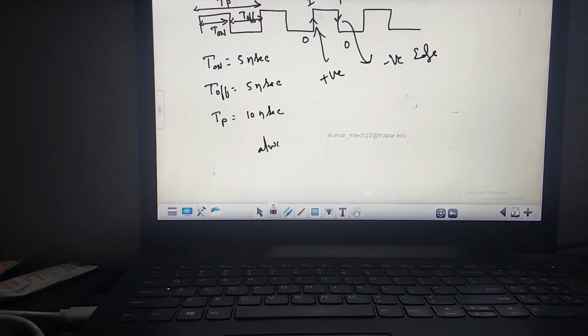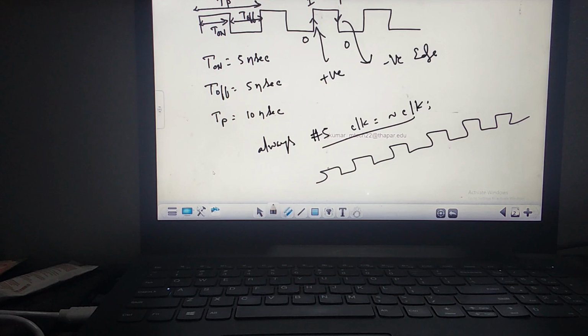So whatever I'm using here, always #5 clock is equal to not of clock. This is generating the clock like this. You can understand? So the clock time period should be how much? T1 should be 5. This one statement. So this is 5 and this is 5. The total time period is nothing but 10. This is my positive edge and this is my negative edge. You can understand? When the transition takes from 0 to 1 it is positive, 1 to 0 is negative.